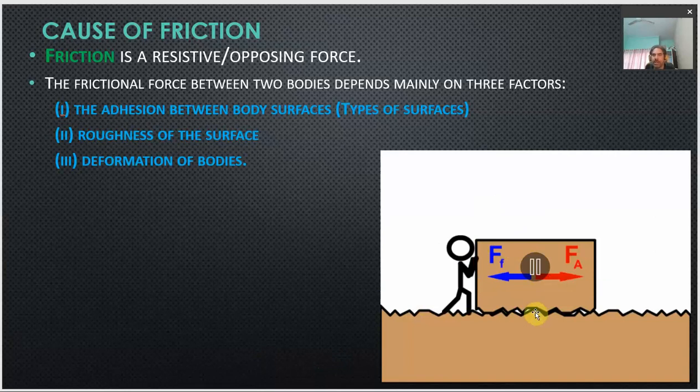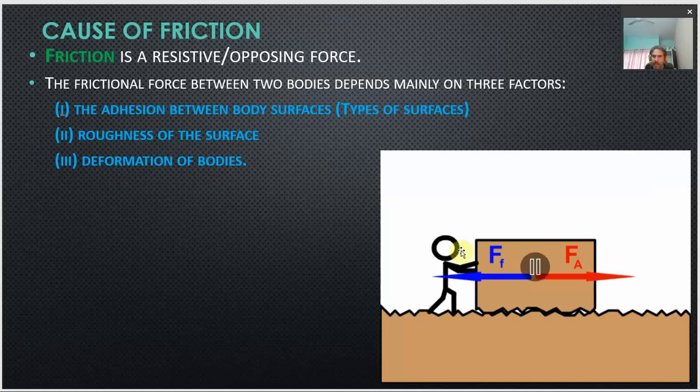So what is the cause, and on what factors does this force of friction depend? The frictional force between any two bodies which slide or tend to slide relative to each other mainly depends upon three factors. The very first is the adhesion between the body surfaces, which depends upon the type of surfaces. So what is this adhesion? Adhesion means adhesive forces, which act between the atoms or molecules of different objects.